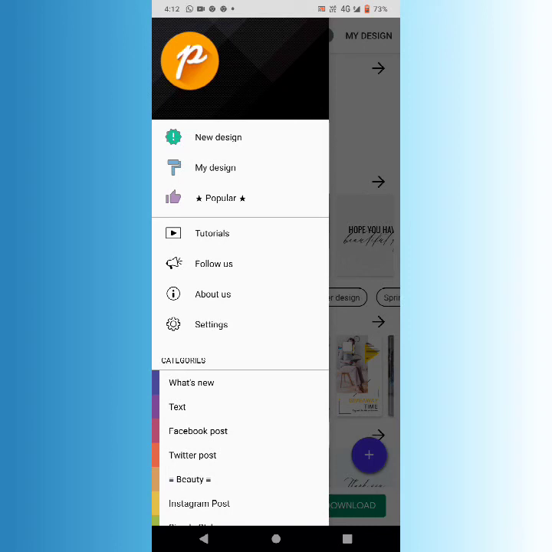So this was all about the Posters application, how you can create designs using this application in just seconds or minutes, because it's a very useful application and it's very user friendly.